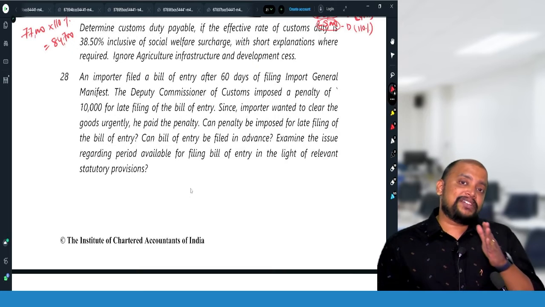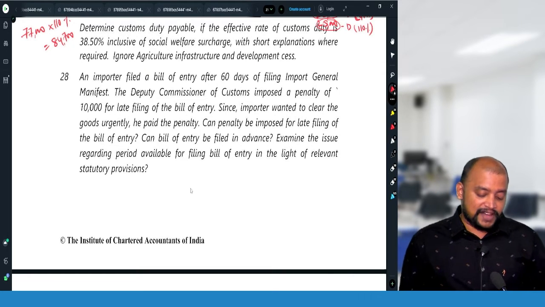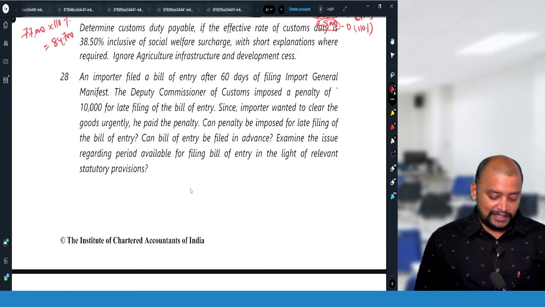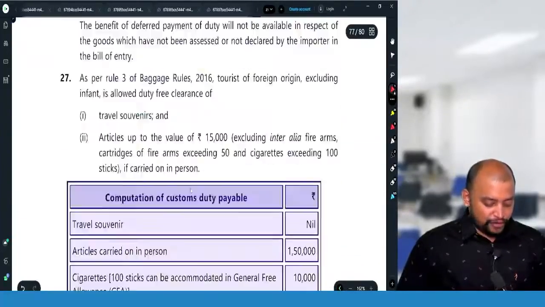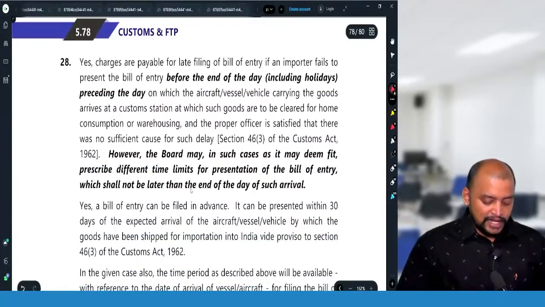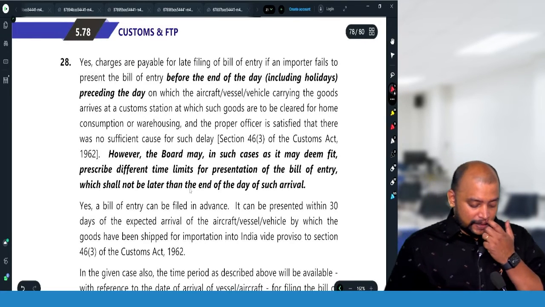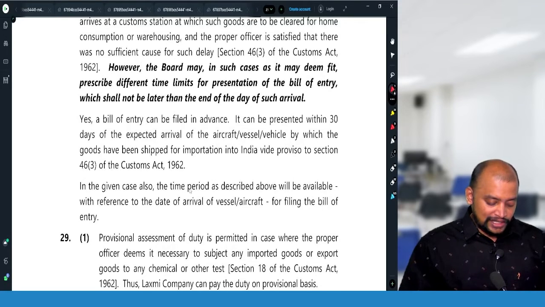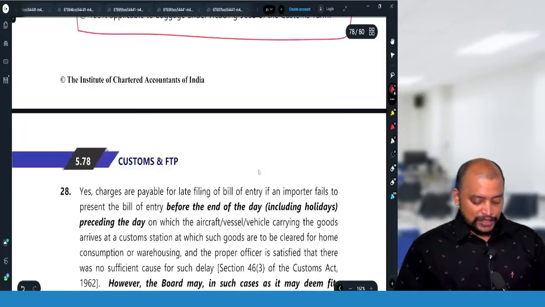Yes. They can file the bill of entry within 30 days prior to the expected date of arrival. Examine the issue regarding the period available for filing the bill of entry in light of the statutory provisions. So they need to file it before the date of arrival. Otherwise they need to pay a late fee, and they can file it within 30 days before the date of arrival. So that is the information you need to write.